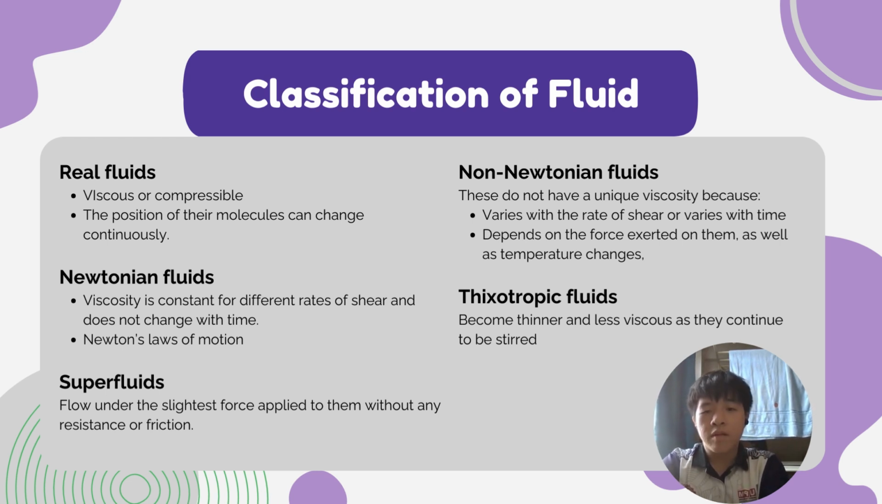Superfluids. It flows under the slightest force applied to them without any resistance or friction. Non-Newtonian fluid. This does not have a unique viscosity because it varies with the rate of shear or varies with time. It depends on the forces exerted on them as well as temperature changes. And lastly, dilatant fluid. It becomes thinner and less viscous as they continue to be stirred.